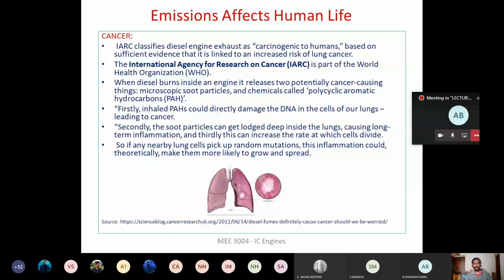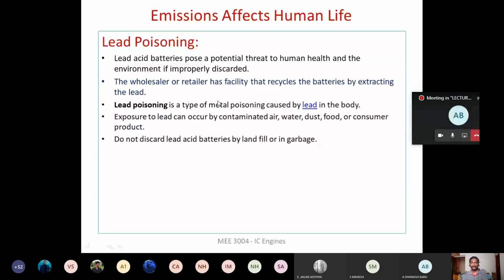That will lead to inflammation, and it can cause cell division at a faster rate. The abnormal growth of cells is what we call cancer. So the lung cells are subjected to random mutation, and more cell division occurs, and it causes cancer. So the soot particles are indirectly related, whereas the polycyclic aromatic hydrocarbons are directly related to causing cancer in the lungs, right?